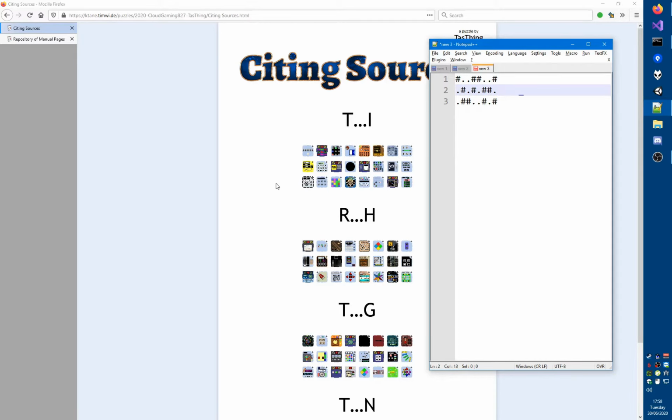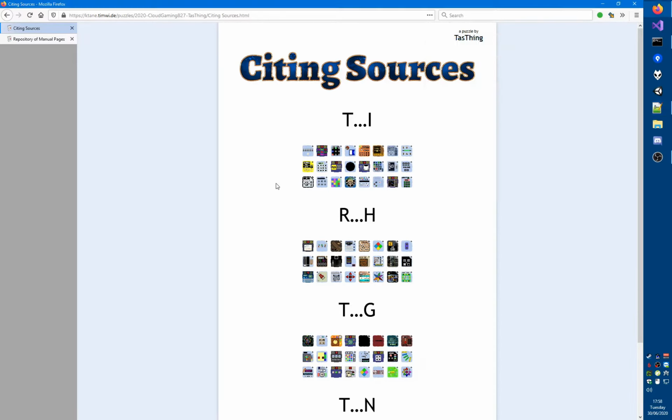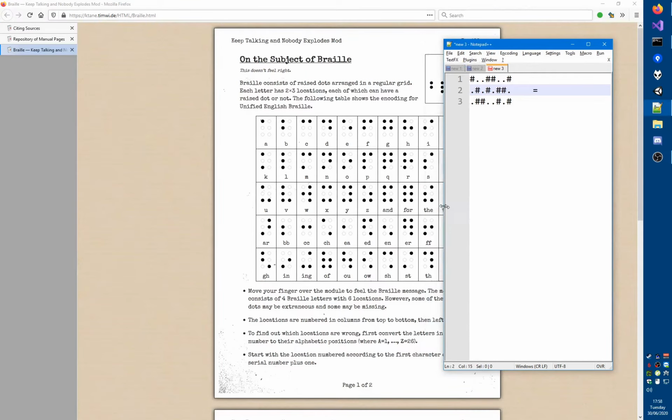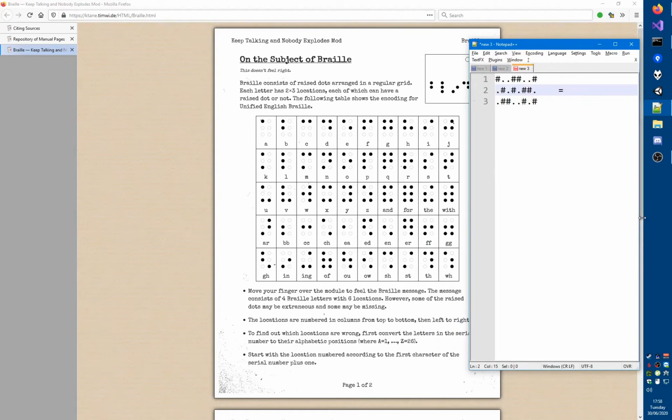So if I read this as Braille, let's see if that gives me anything sensible. The first bit is already not looking like a character. WH, and then we have this contraption. Okay, I'm starting to think, oh wait, actually that could work. I was going to say I'm starting to think that maybe these are inverted, that maybe I'm supposed to look at the ones that are not Timwe modules and see if that gives me a valid Braille.